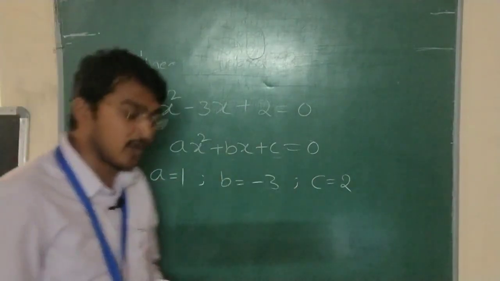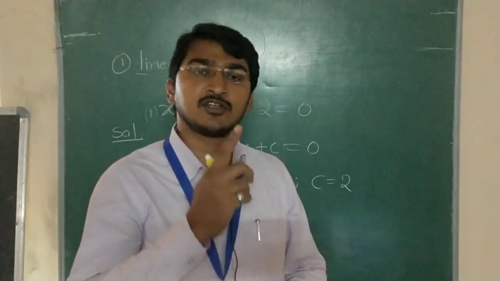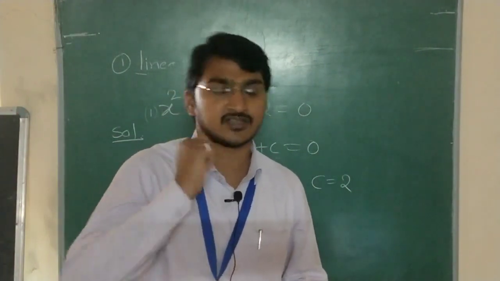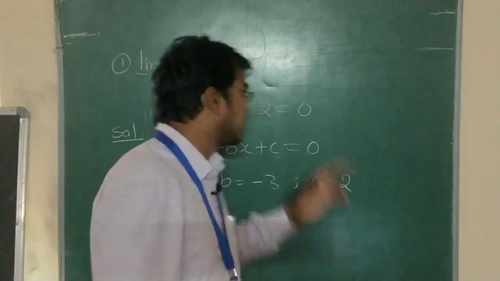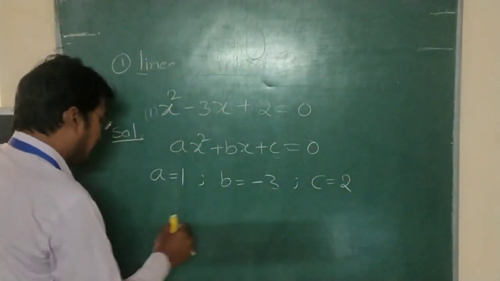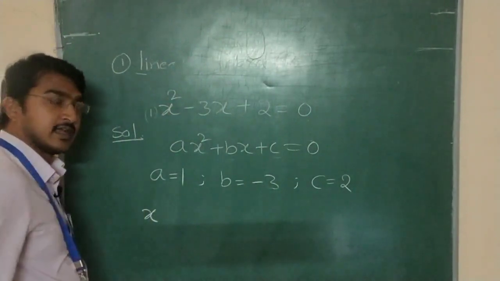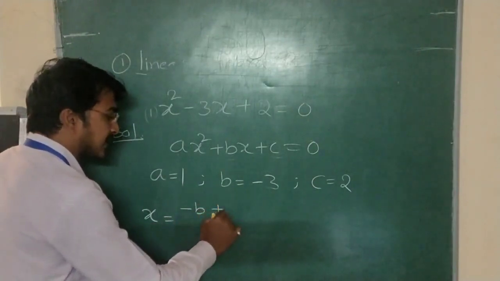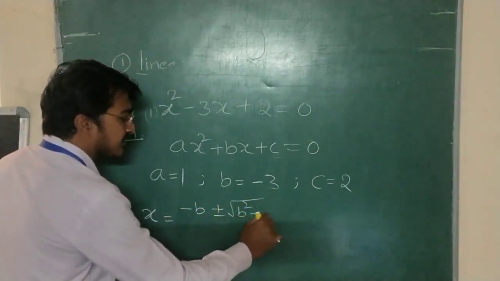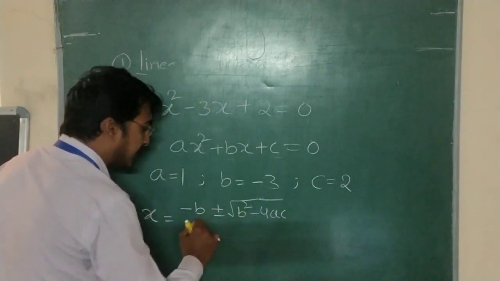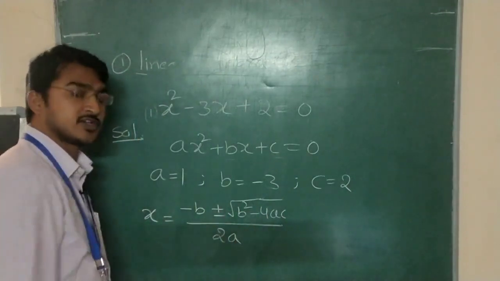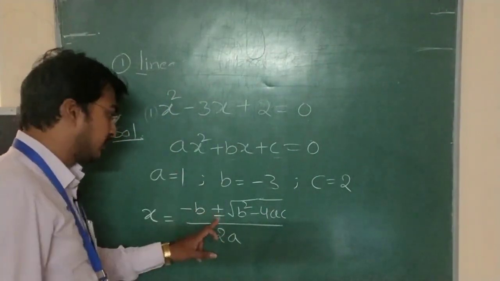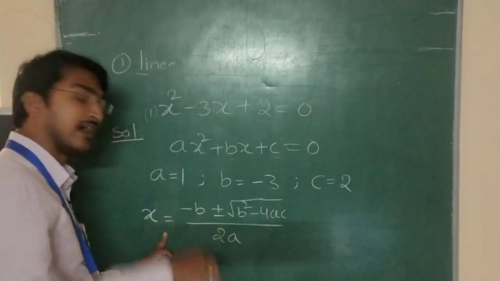Now I have to find the solution, that is, the values of x which satisfy the equation, at which value of x the equation becomes 0. Let's see what the solution is. x is equals to minus b plus or minus root over b square minus 4ac divided by 2a. This is the solution, right? If you use plus, that gives one root. If you use minus, that will give another solution. Okay, that I will explain.